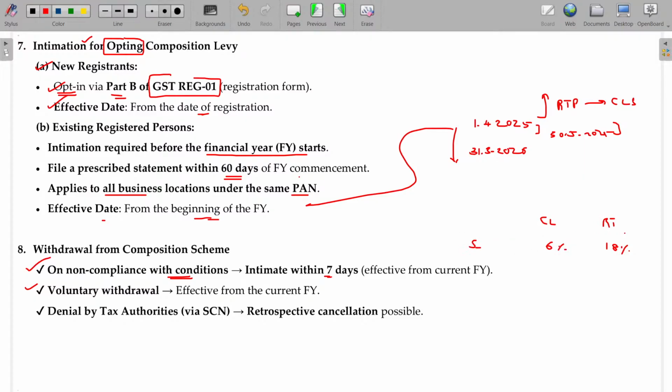In case of services, Singar Academy is a service industry. If I opt for the composition levy, I can pay only 6%. If I opt for regular taxpayer, then I have to go for 18%. And then what model is really preferable? As a student, you will think paying 6% is much cheaper for you, so I have to recommend this one only. Is that okay? But I am the trainer for corporates.